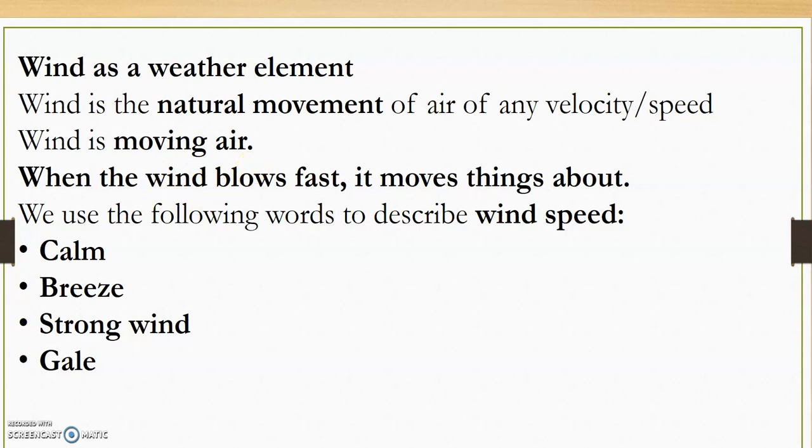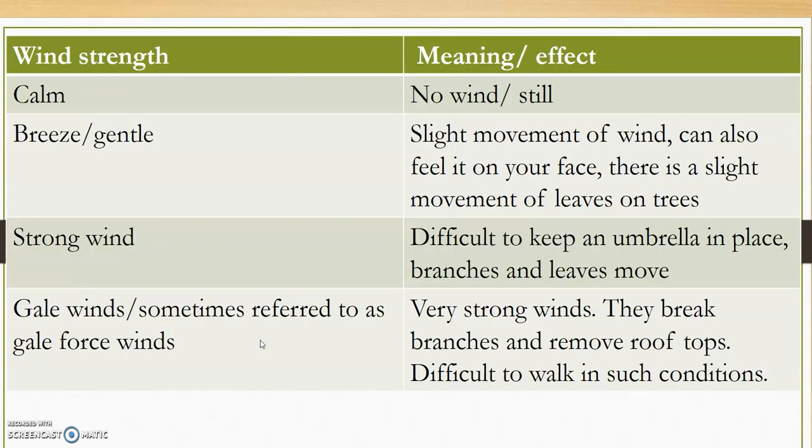We use the following words to describe the wind speed. We say it is calm, or there's a breeze, or there's very strong wind, or there's a gale. Okay, so those are some of the words that we use to describe the strength of the wind. I have actually tabulated it for you here on this slide. So what is happening here is that if we describe a day as being calm, we are saying there is no wind at all. It is still.